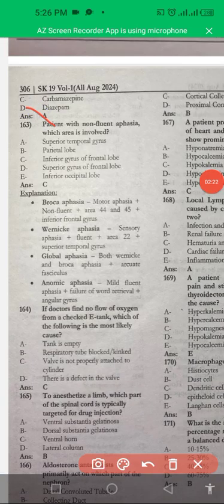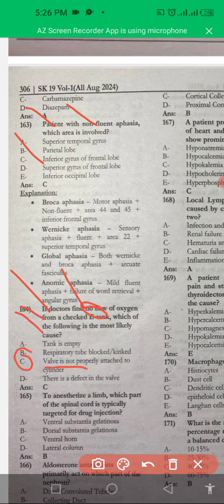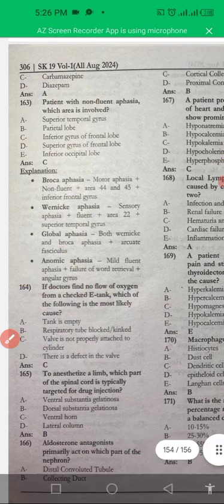Okay, next one is a patient with non-fluent aphasia. Which area is involved? It is the inferior frontal gyrus of the frontal lobe. A patient has no flow of oxygen checked in the machine. Which of the following is most likely there? It is valves are not properly attached to the cylinder.